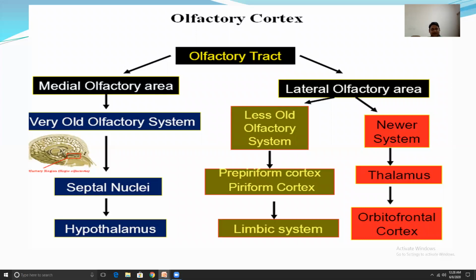The medial olfactory areas go to the very old olfactory system and septal nuclei, and then finally the hypothalamus. The lateral olfactory areas go to the less old olfactory system, the prepiriform cortex, piriform cortex, and finally the limbic system. The lateral olfactory areas also go to the thalamus and orbitofrontal cortex.